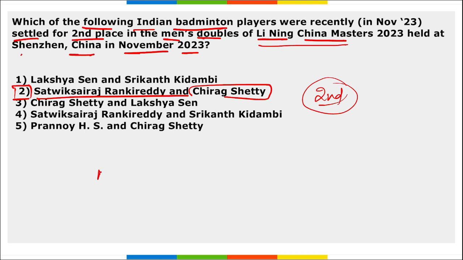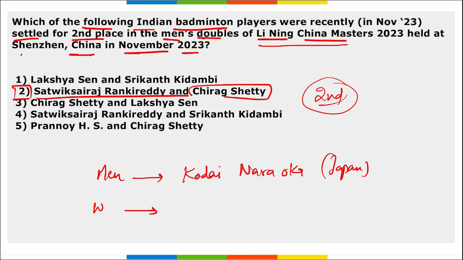If we talk about men's singles titles, who won here? It was won by Kodai Naraoka of Japan. And for women's singles title, remember, it was won by Shen Yufei. She is from China.